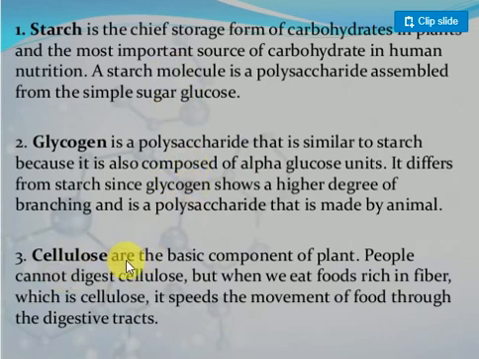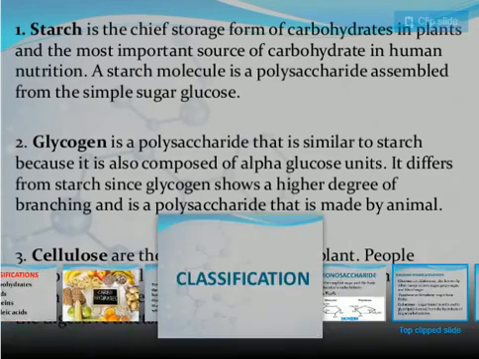Cellulose. Cellulose is the basic component of plants. Plants are made of cellulose, and paper is made of cellulose only. People cannot digest cellulose; only some animals can digest it, because they contain the enzyme called cellulase. Clear? That's why we don't eat grass. But when we eat food rich in fiber, which is cellulose, it speeds the movement of food through the digestive tract. Otherwise, health problems will come.